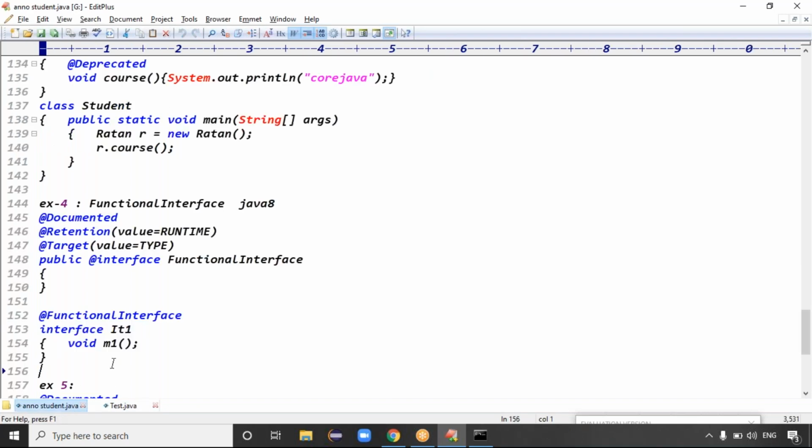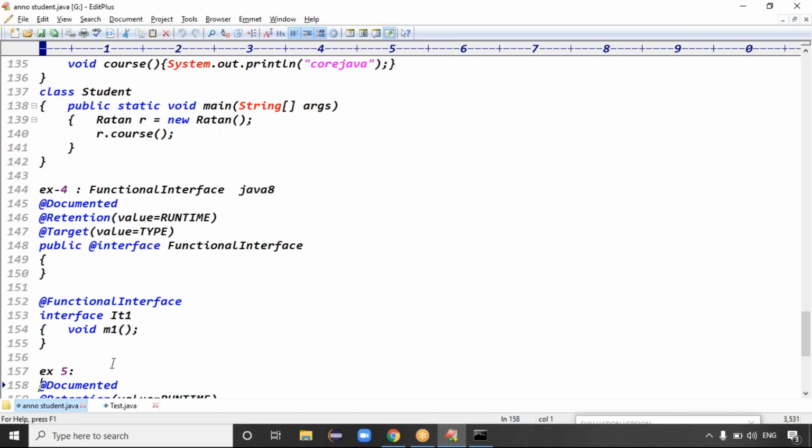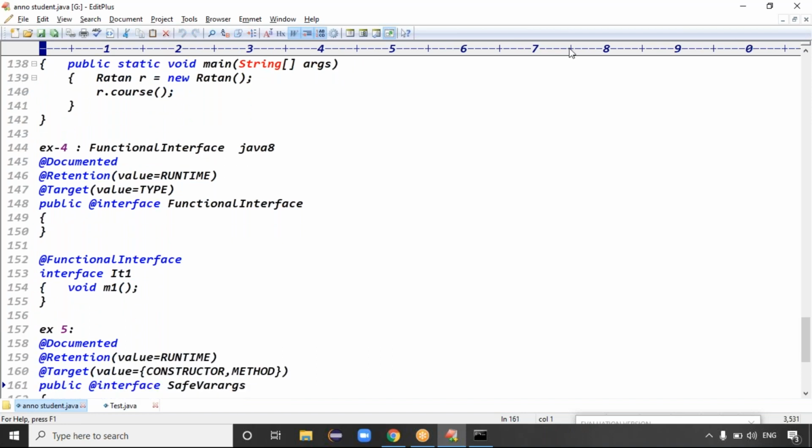Guys, we have done four annotations. The first one is the Override annotation, just to give information to the compiler that my method is an override method. The second is SuppressWarnings, to ignore warning messages. The third is Deprecated, which specifies that the data is not useful anymore. The fourth is FunctionalInterface, to represent that your interface is a functional interface.